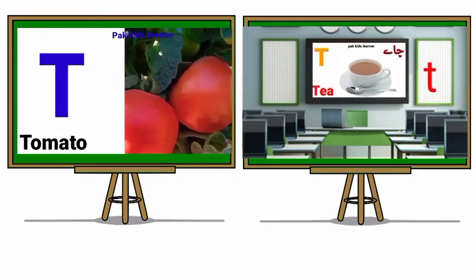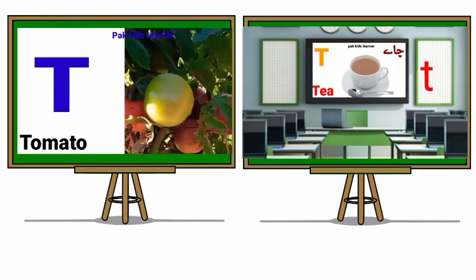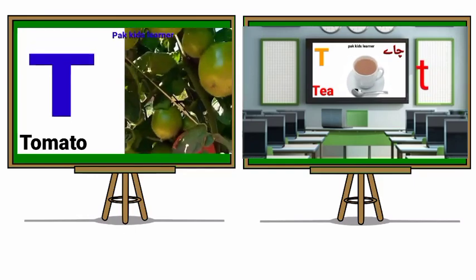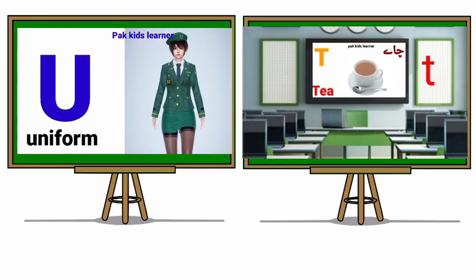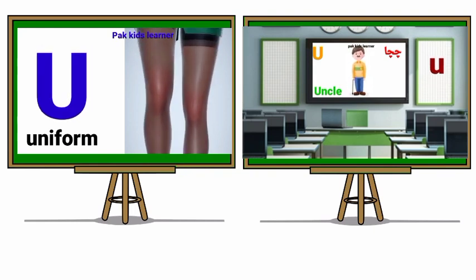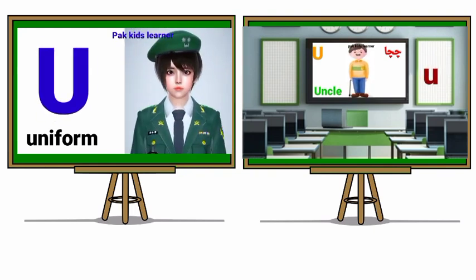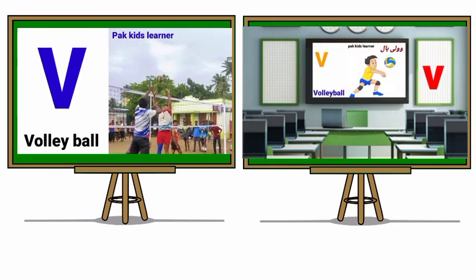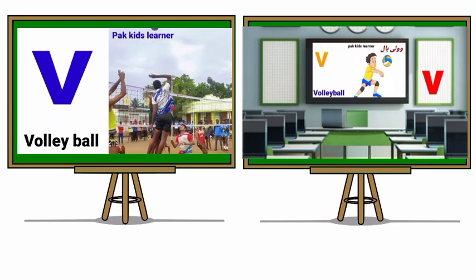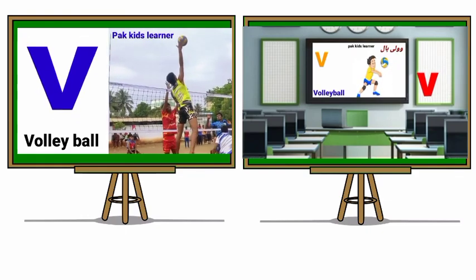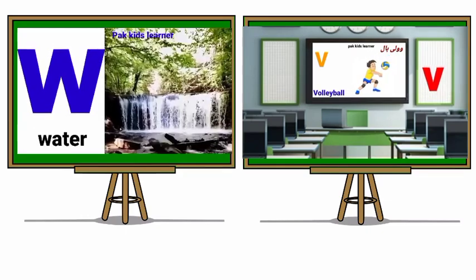T for tomato. T for tea. U for uniform. U for uncle. V for volleyball. V for volleyball.